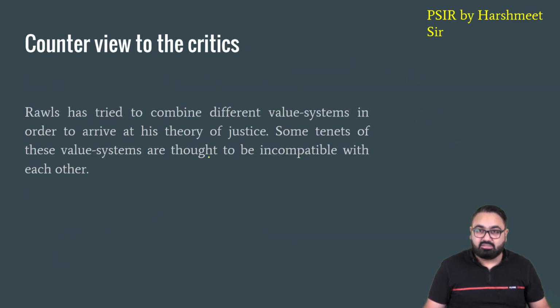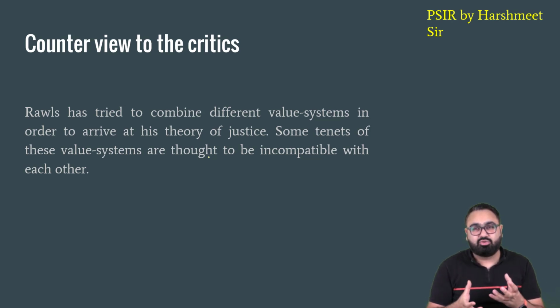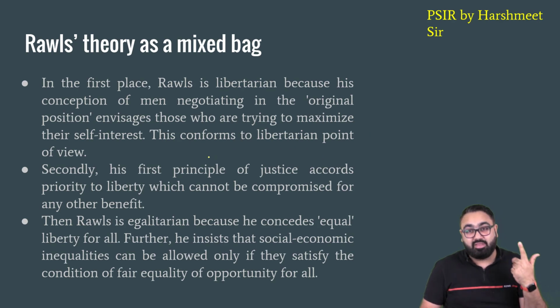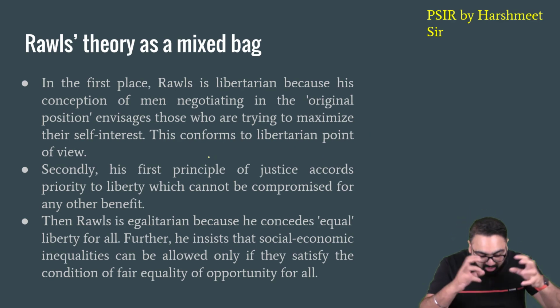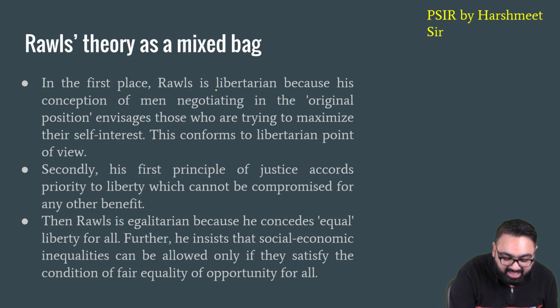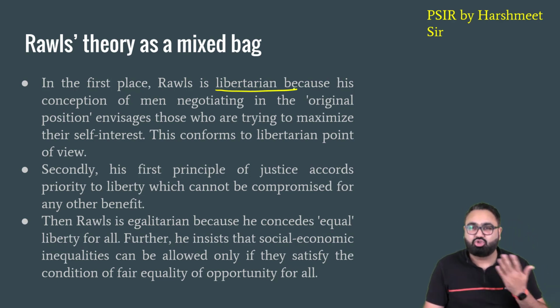Now the interesting part is, beyond all that criticism of John Rawls, there are other views which say that John Rawls' theory, if you look very closely, is actually a mix and match of everything. There's a bit of liberalism, there's a bit of socialism, there's a bit of capitalism, all of that have come together. How?